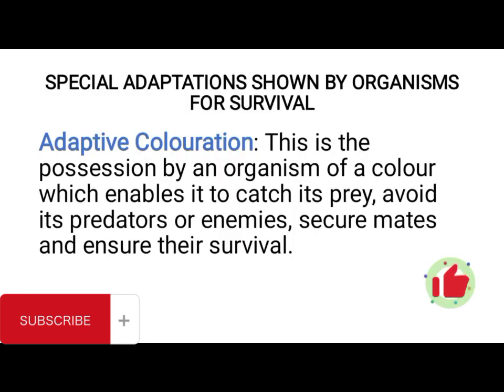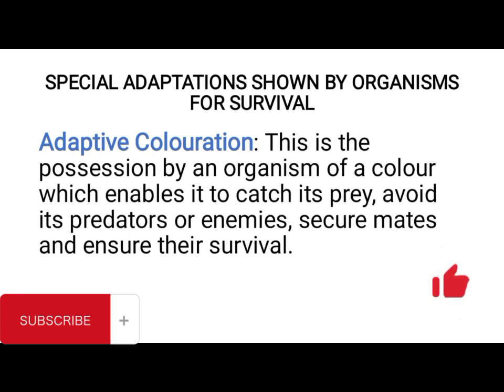So I move on to special adaptations shown by organisms for survival. The major purpose of adaptation is for an organism to be able to survive, to live successfully, or to be fitted for its environment.